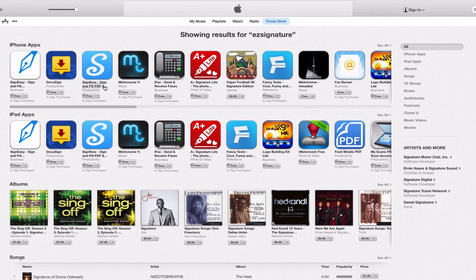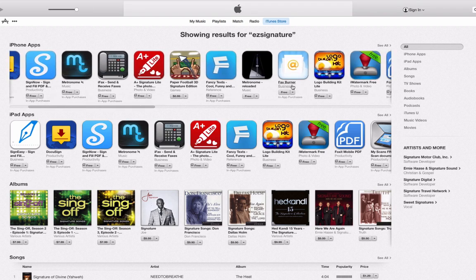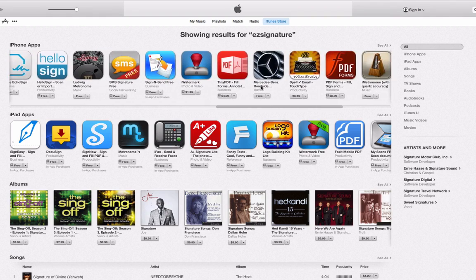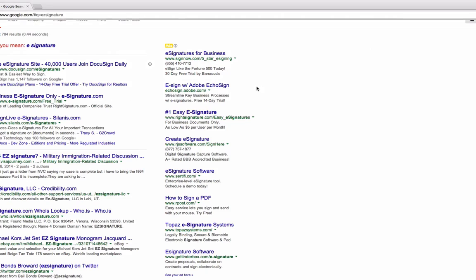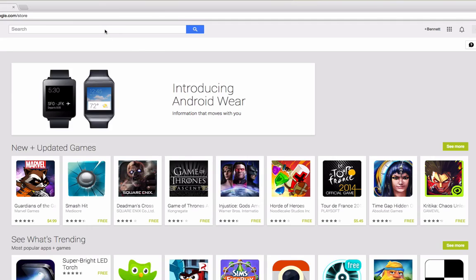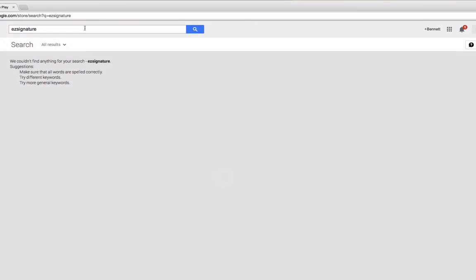Oh, there's Sign Easy, DocuSign, Sign Now. But I don't see any Easy Signature here. So I would also check the Google Play Store. Let's just try that. Easy Signature. Couldn't find anything.